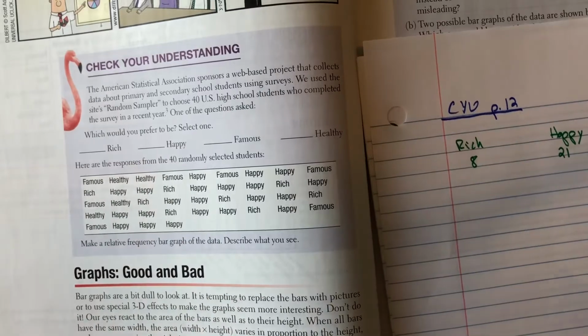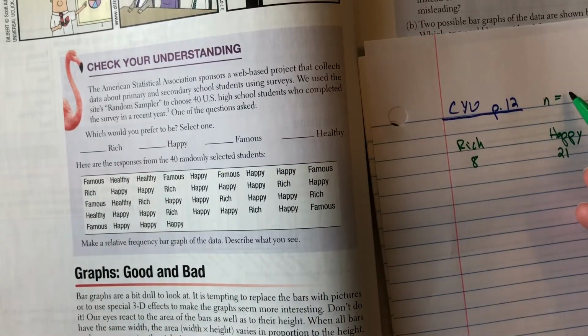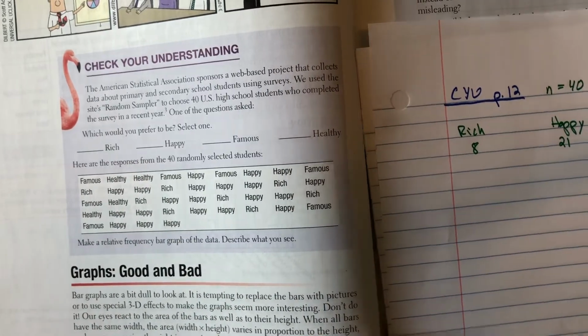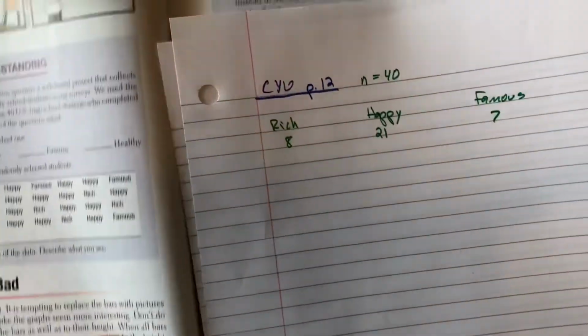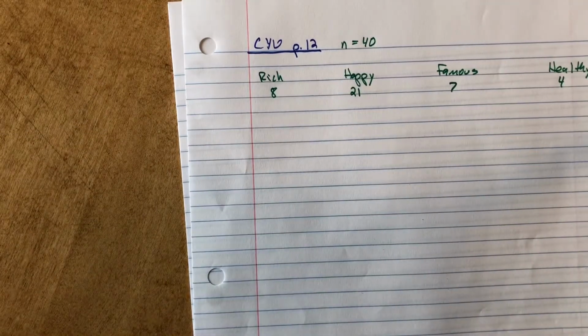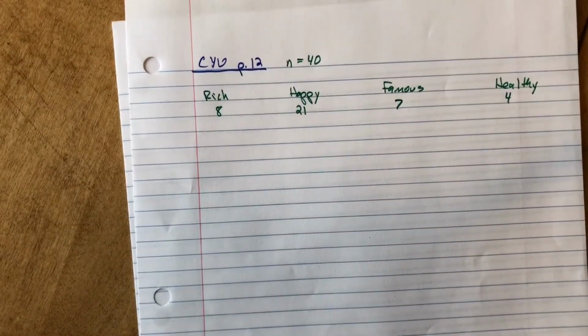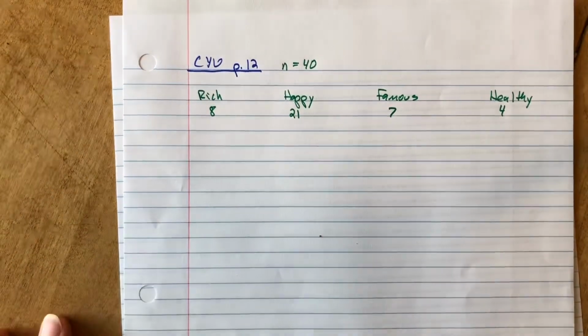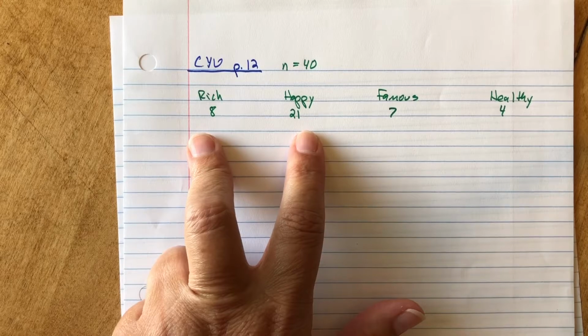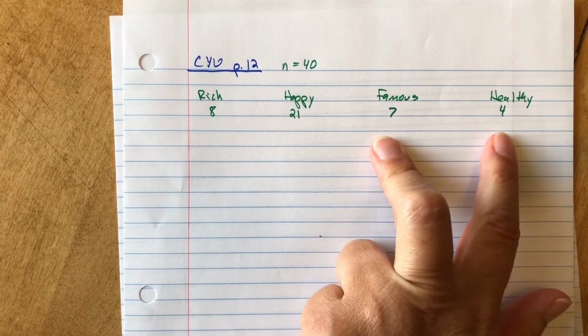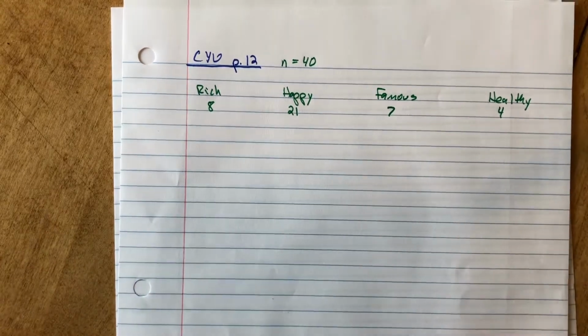Okay, now we know our total was 40, so our sample size, I'm going to put n as my sample size. Sample size is 40. First thing I'm going to do is add these up and make sure, sorry, I got a glare. I'm going to move my book to get rid of that glare. First of all, I'm going to double check, make sure these add up to be 40. Let's see, 29 and 11 is 40. Just make sure I didn't miss anybody.